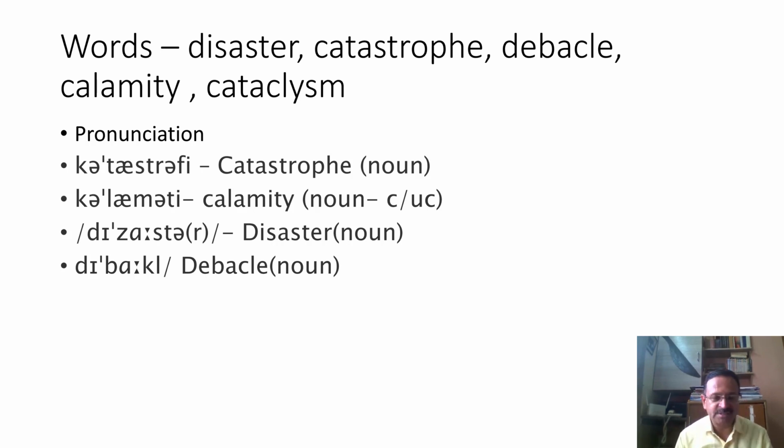We'll begin with the pronunciation part. Let's start learning the pronunciations of these words. The first is catastrophe. It is pronounced as catastrophe, not as catastrophe or something else. Then second would be calamity. The third would be disastrous or disaster. It would be disaster, za. Again, the za would come, not the sa. And lastly is debacle. So these are the four words which we are going to deal with in this video.